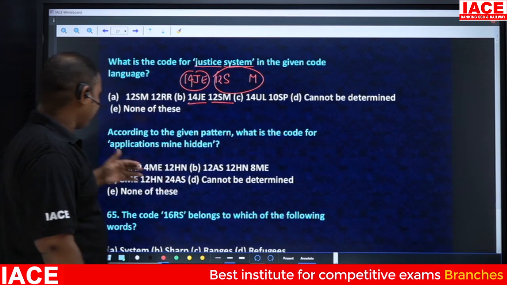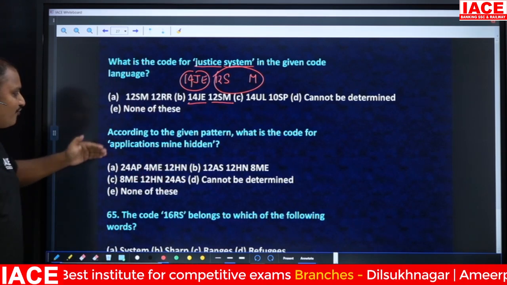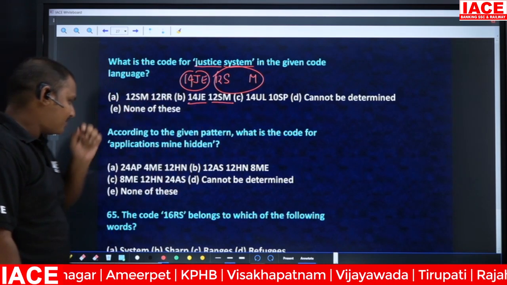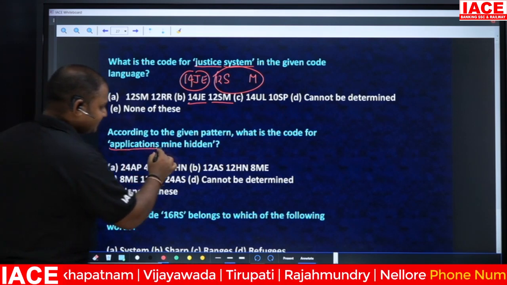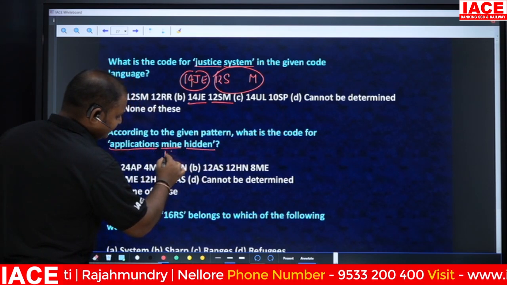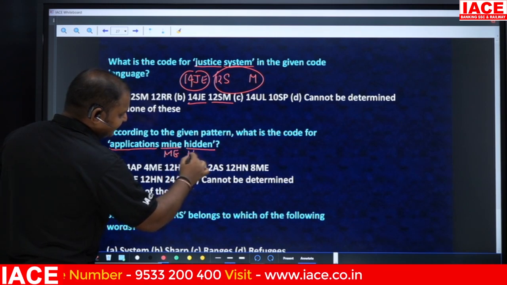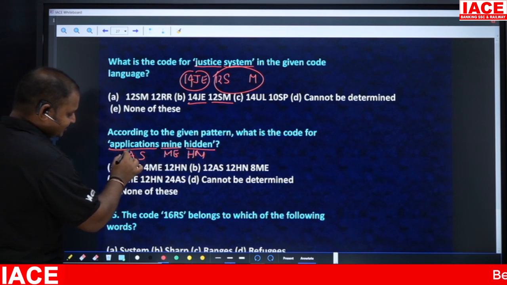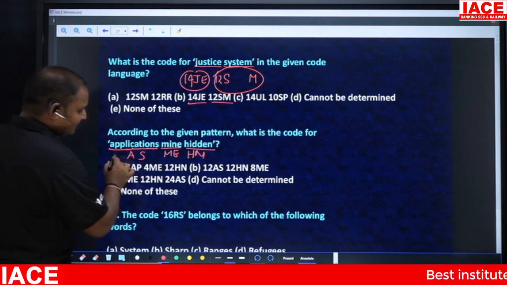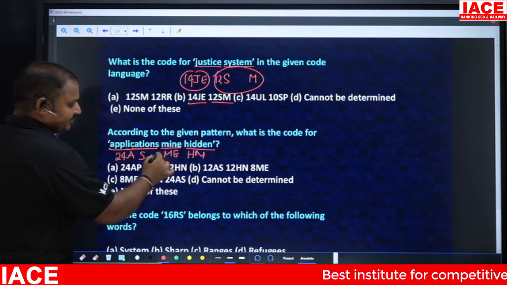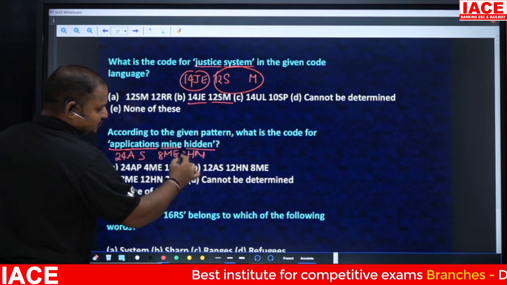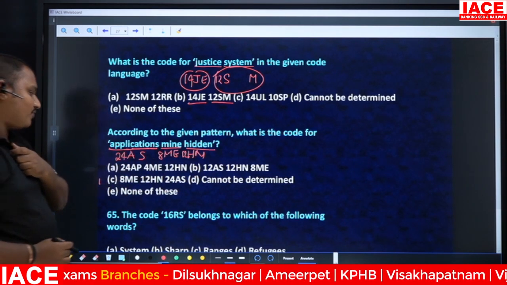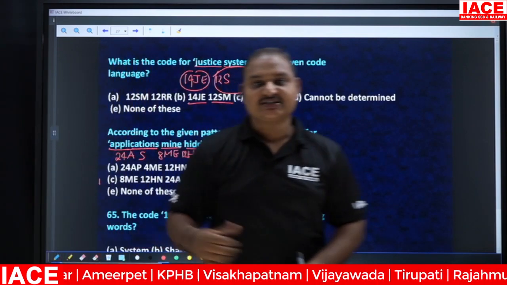Clear? Next, according to the given pattern, what is the code for applications mine hidden? See, applications mine hidden. First I'll take ME. Here I am going to get HN. Here I am going to get AS. How many letters are there in applications? Here it is 12, 12 into 2 is 24. Here I got 4, which means 8. Here I got 6, which means 12. So 24 AS, which is not given here at all. That's why the answer will be none of these.